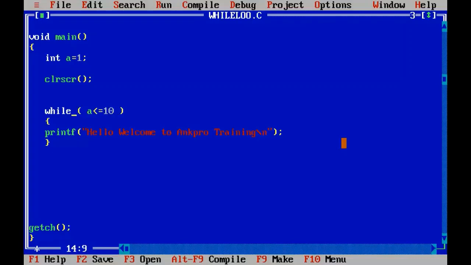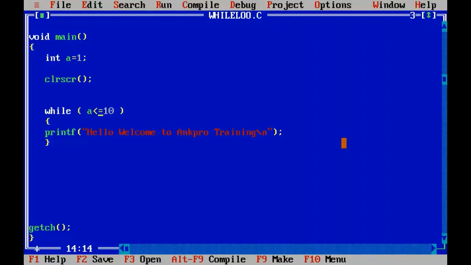Yes, 1 is less than or equal to 10, right? So the compiler comes inside the loop and executes whatever we have there. So what happens the next time the compiler checks the condition? a has got 1 again, right? So it has to increment its value every time.